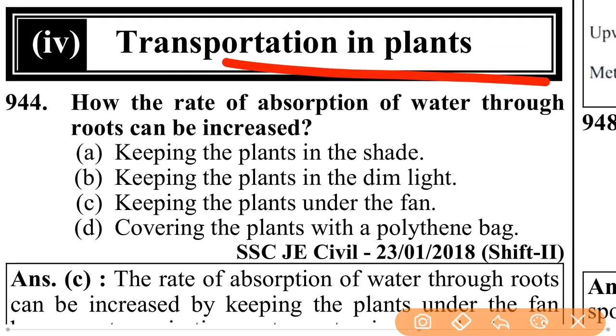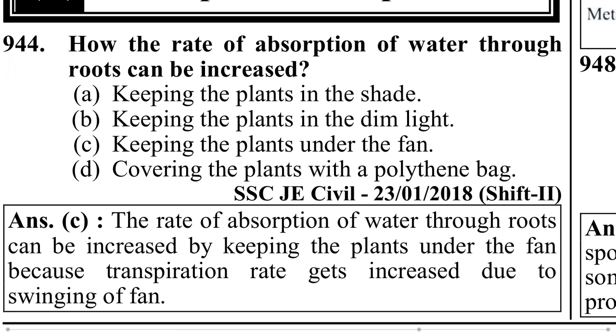Transportation in plants. How can the rate of absorption of water through root be increased? Keeping the plant in the shade? No. Keeping the plant in dim light? No. Covering the plant with a polythene bag? No. If you cover your plant with a polythene bag, it will die, because it does not get sunlight and air from the atmosphere.